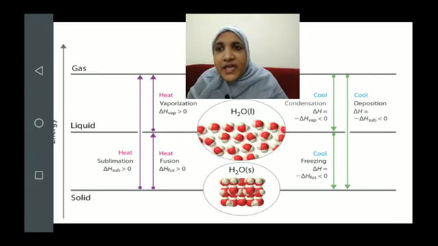In the same way, when a gas converts into a solid, it is exactly the reverse of sublimation, and it is termed deposition. These are the 6 basic physical transformations which we are going to discuss. Now if you understand the 3, you will be able to define the remaining 3 exactly in the opposite manner of how you defined the previous 3.